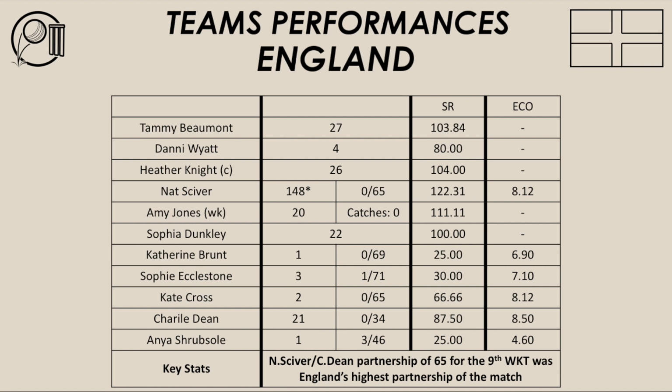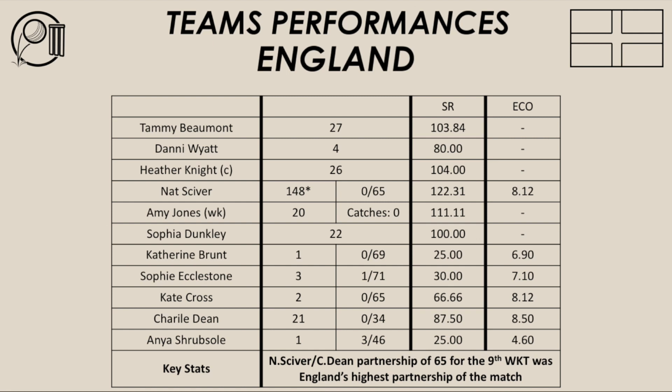Maybe the pressure of bowling first. When you win the toss and bowl first, you've got to take early wickets. And England didn't do that. They didn't take early wickets, as I mentioned before. They couldn't take wickets at regular intervals and slow the Australian batting down, because Australia were able just to keep going, play aggressively, play with a positive intent and mindset, and that's what they did. So I think the pressure of bowling first, the England bowlers didn't quite handle that. And you've got to take wickets early, and they didn't do that.